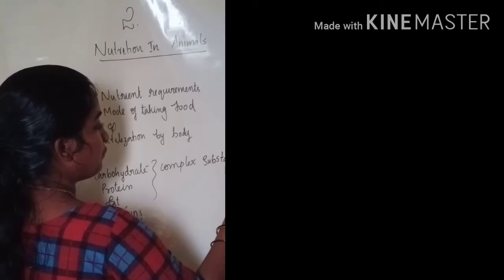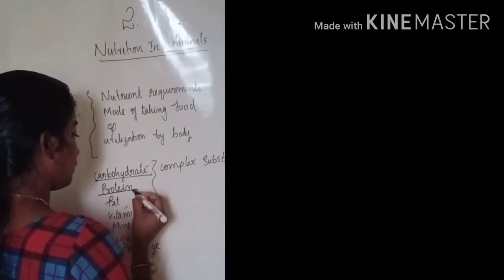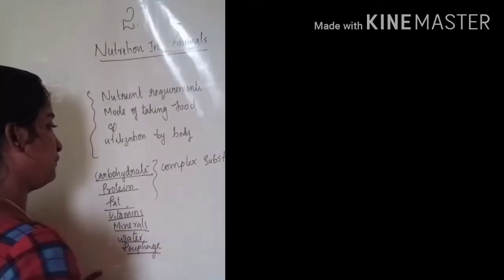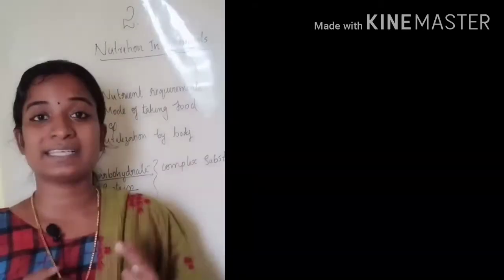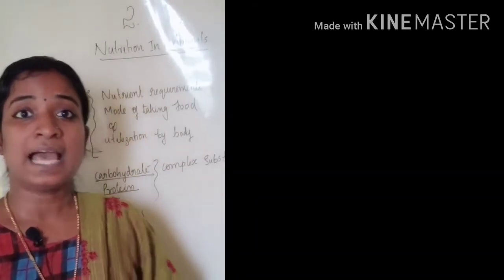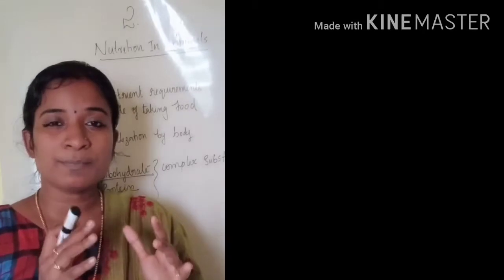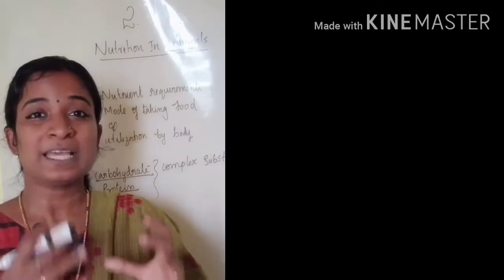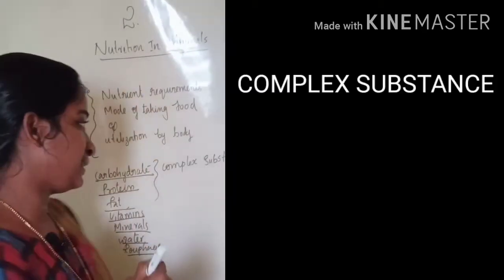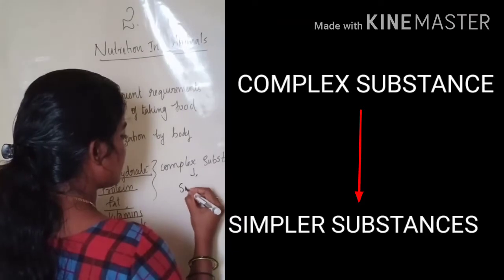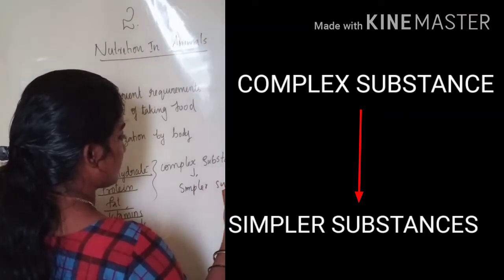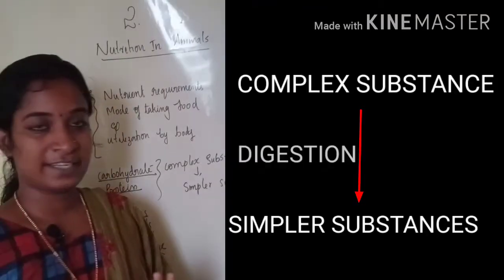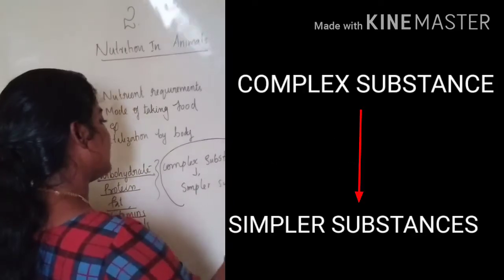So when we eat the food, we get carbohydrate, protein, fat, vitamins, minerals, water, and roughage. We are getting these food components as complex substances. Our body cannot utilize these complex substances, so what will our body do? It will break down the complex substances into simpler substances. That process is known as digestion.